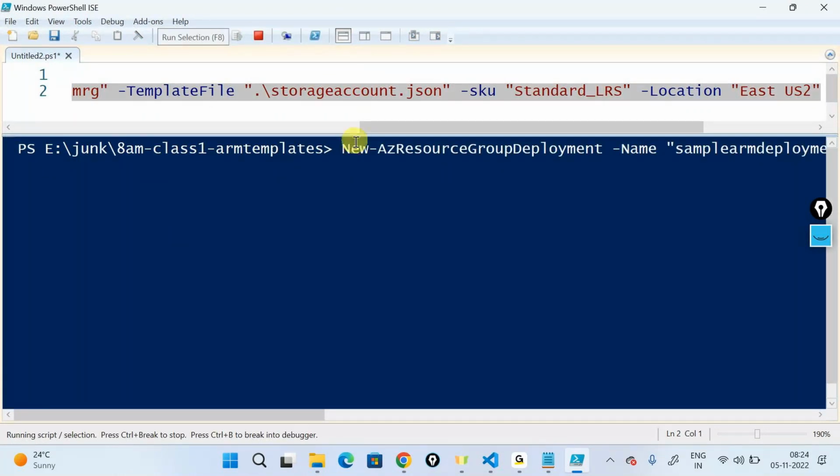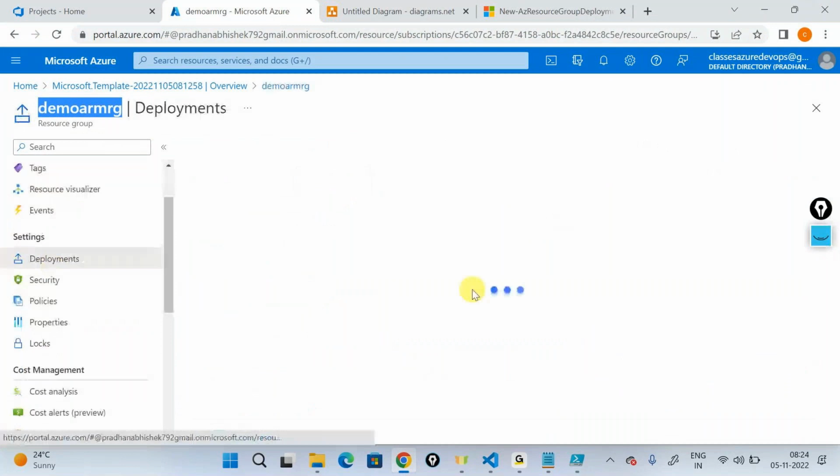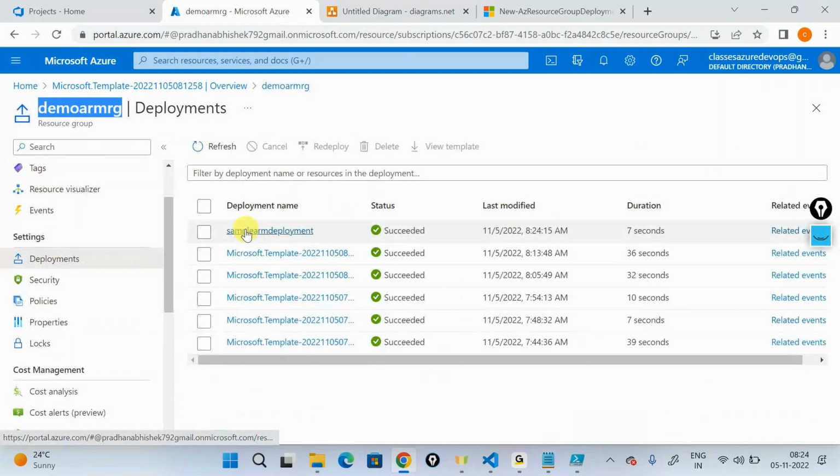So earlier, yes, the credential had expired. It's not really telling me the credential expired, but it's telling me the resource group could not be found, which means that it's not able to query my Azure portal, or it's querying a wrong one. Now I'm doing the New-AzResourceGroupDeployment, and if you go back to your Azure portal, there's something called the deployment section. Just go here, and there is the sample ARM deployment that I gave 7 seconds ago.